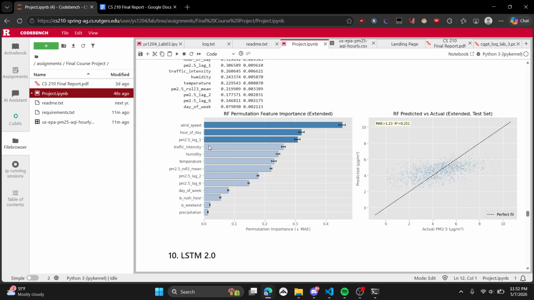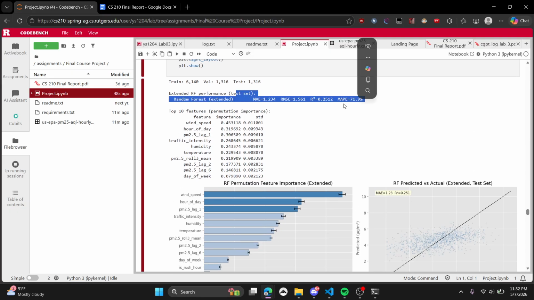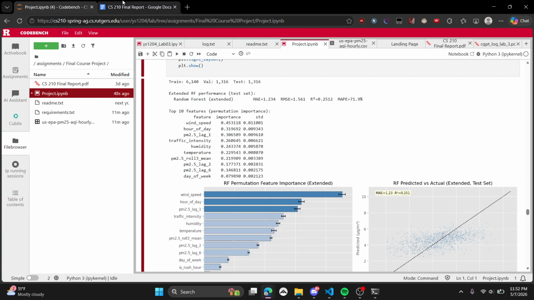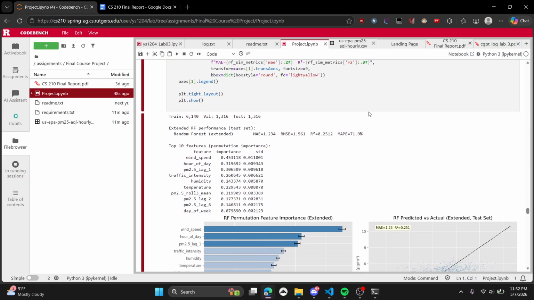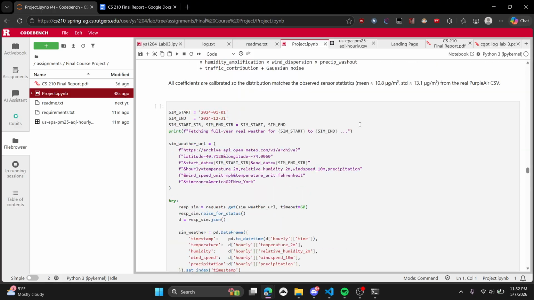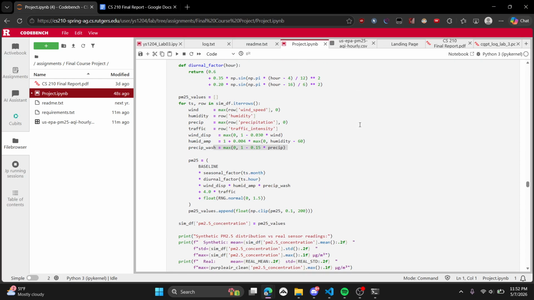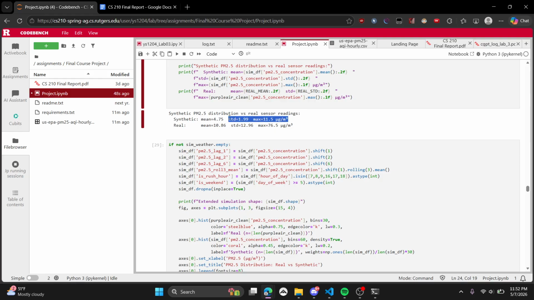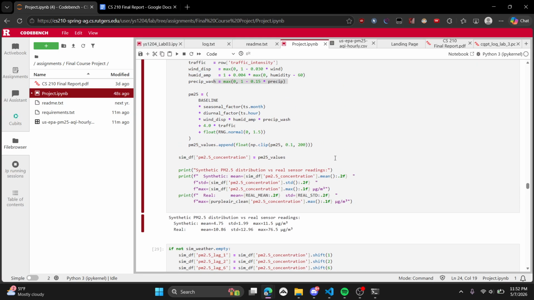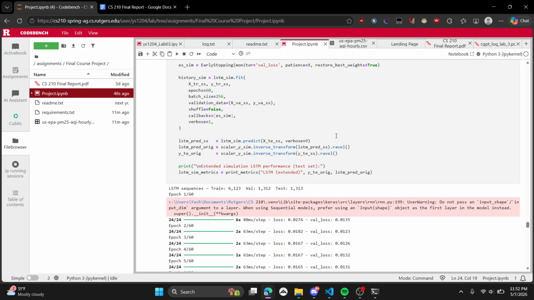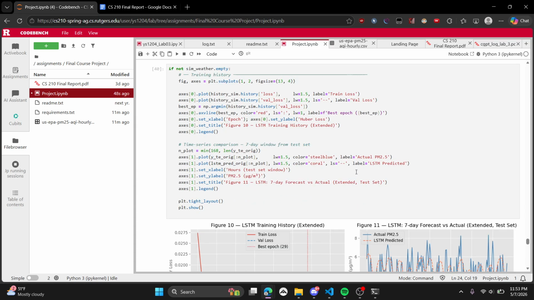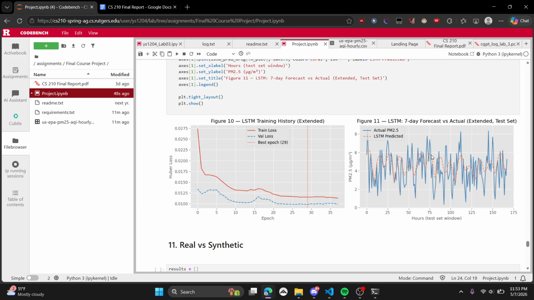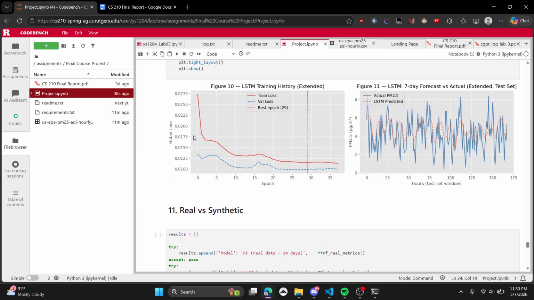The random forest shows that traffic intensity is in fact a relevant statistic here. But the random forest didn't do as well, and I believe that's simply because of the data. I believe the synthetic data that I have doesn't have enough variability. We can see over here the standard deviation is very low. If I had a higher standard deviation here, the random forest and the LSTM would be a lot better. As you can see here, the LSTM is pretty good at figuring out the general trend.